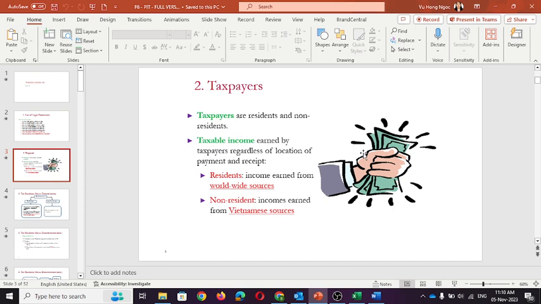So basically, the expatriate who comes to work in Vietnam for a long-term or short-term assignment can be considered as either a Vietnamese tax resident or a non-tax resident. And taxable income earned by the taxpayer can be classified as worldwide income or Vietnamese source income based on their type of residency status.